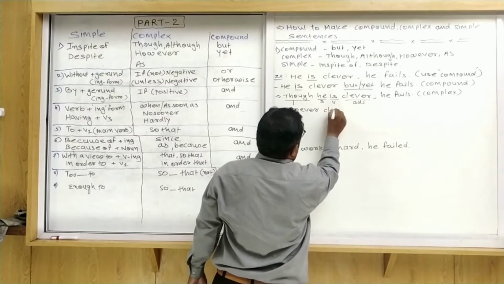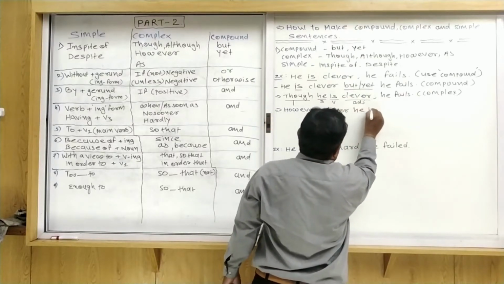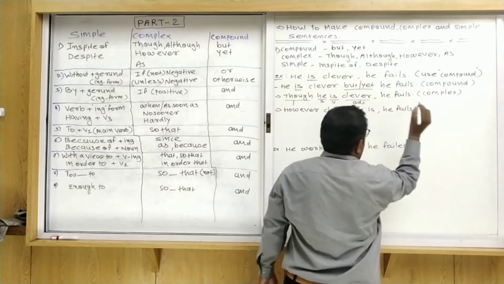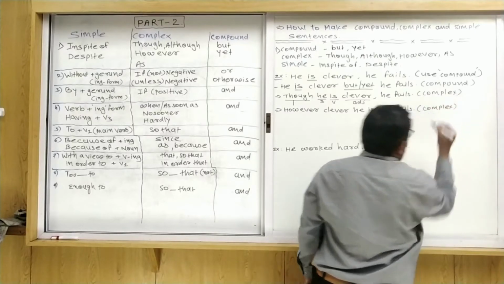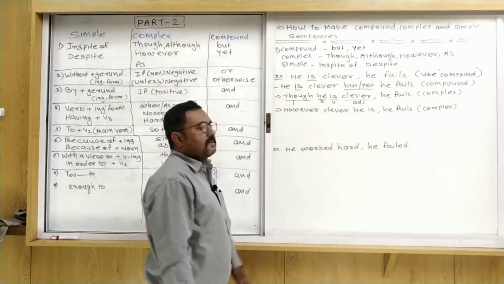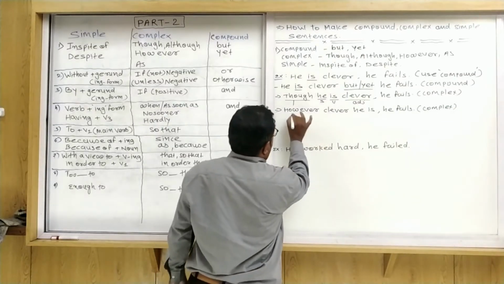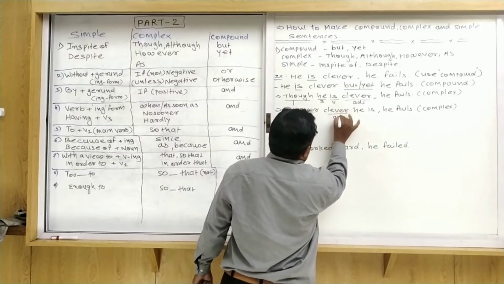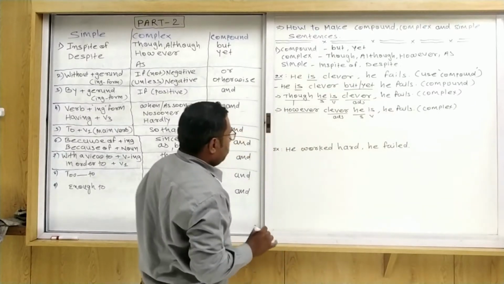So: however clever he is, he fails. That is a complex sentence. So dear friends, we already discussed this topic, but still I give you a hint: however, then adjective, subject and verb.